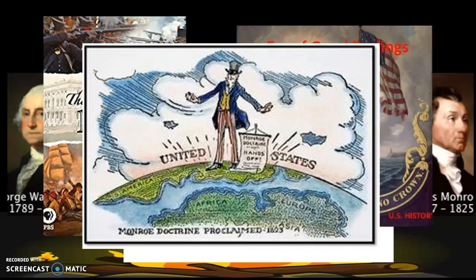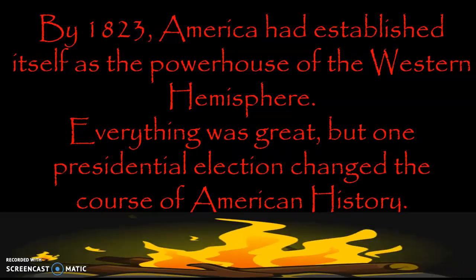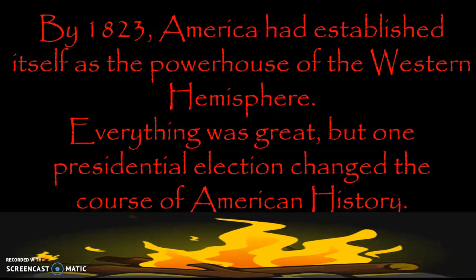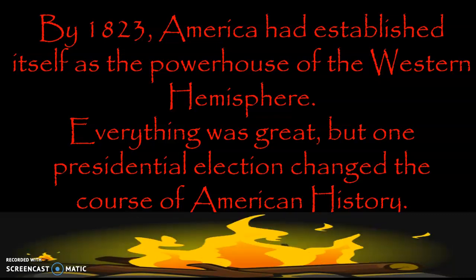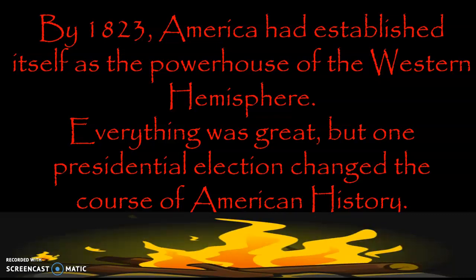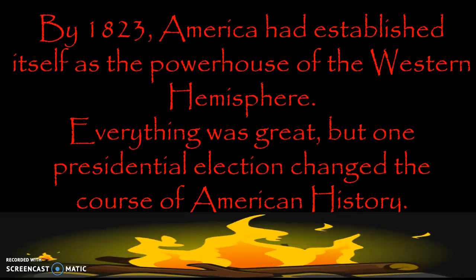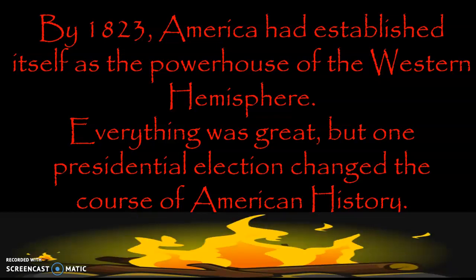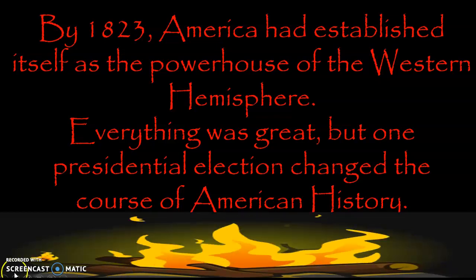Do not try to recapture any of your colonies that have become free. If you do, America will fight you. So in 1823, America's now the powerhouse in the Western Hemisphere. Things are really good, but Monroe has served his 2 terms, and there has to be a new president, and so this is where things start getting crazy in American history again.